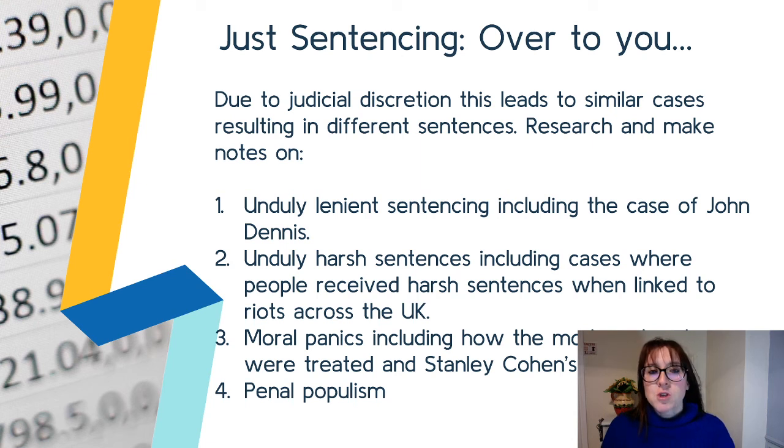So I then got my students to look at just sentencing, and due to judicial discretion, this leads to similar cases resulting in different sentences. Researchers make notes on the following: unduly lenient sentences, including the case of John Dennis. So John Dennis was given an unduly lenient sentence. I can't remember what it was that he did. But then once it was re-looked at, he was given a more serious sentence. So again, look at what he did, what was the original sentencing, what was the sentence given afterwards.